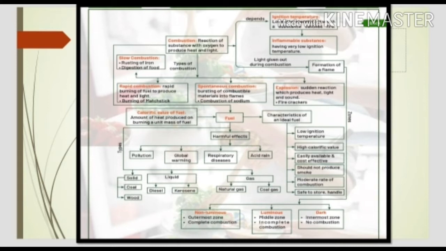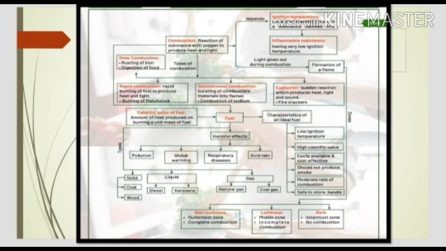Okay children. Now, combustion depends on ignition temperature. Ignition temperature means the lowest temperature at which a substance catches fire. The substances whose ignition temperature is very low are inflammable substances.